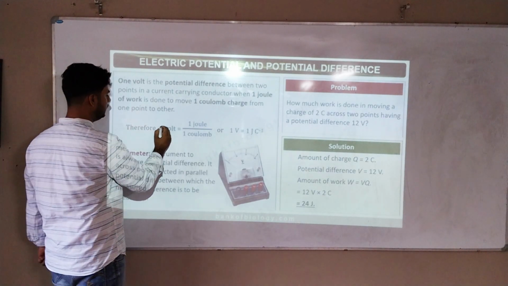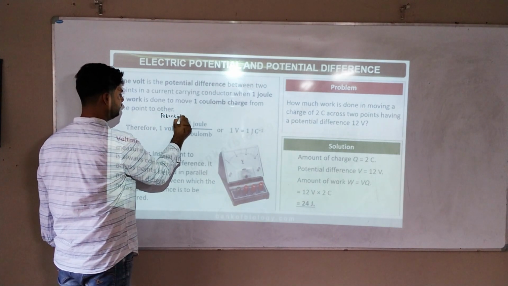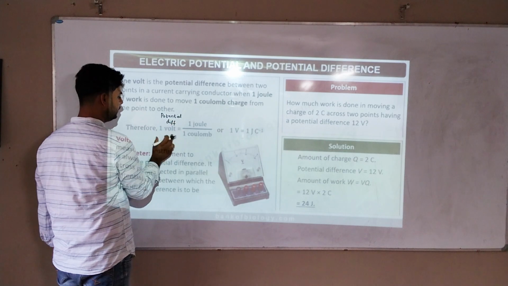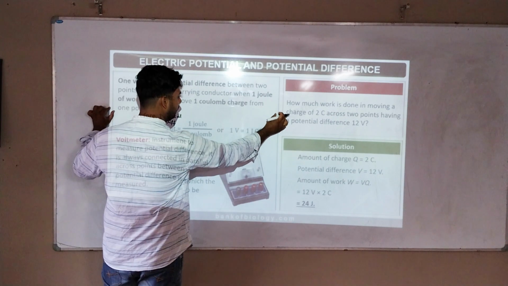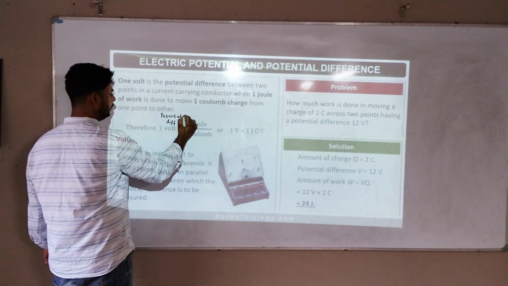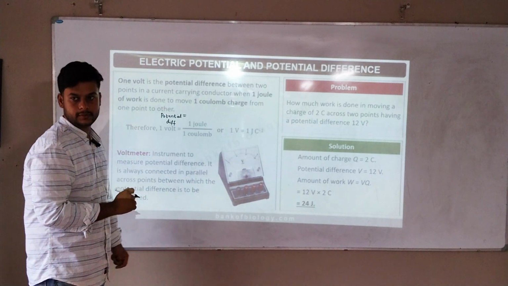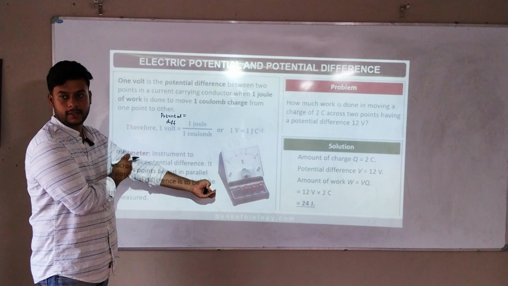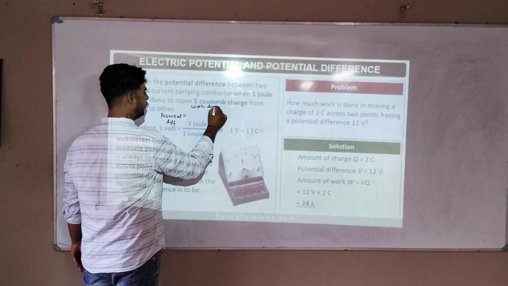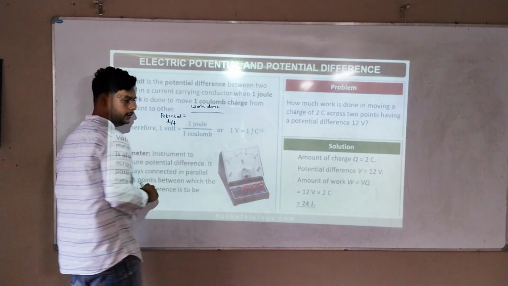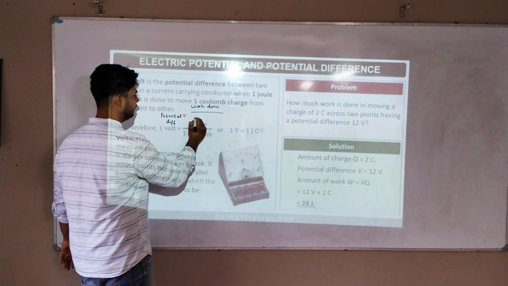So this is potential difference. Potential difference is how much? 1 volt. To move from here to here, 1 volt. So 1 volt is equal to what they're writing? 1 joule. Joule means what? Joule means work done or energy. Work done divided by 1 coulomb. Coulomb means charge. Yesterday we studied that charge.